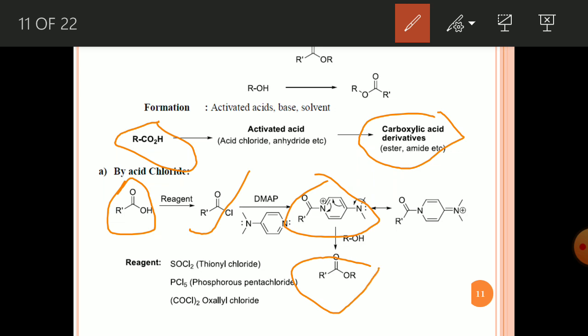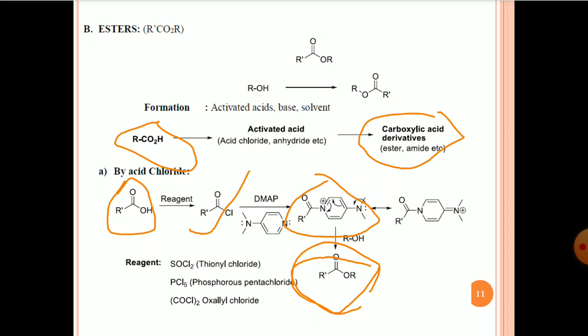So how to prepare an ester? First you need to convert the acid to an activated acid by making either the acid chloride or the anhydride, and then you add alcohol to get the ester compound.